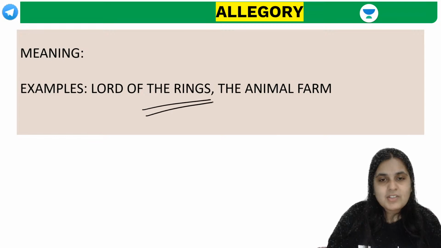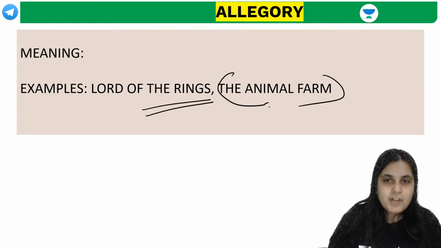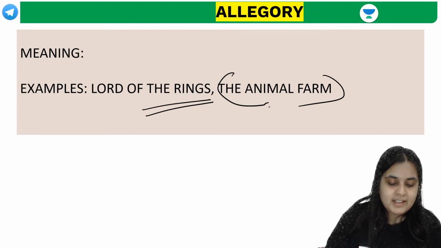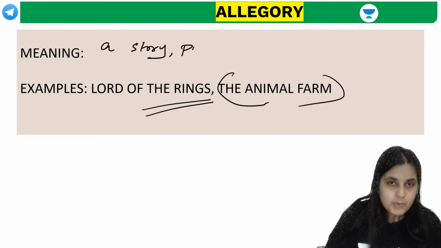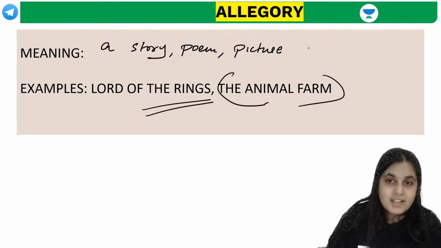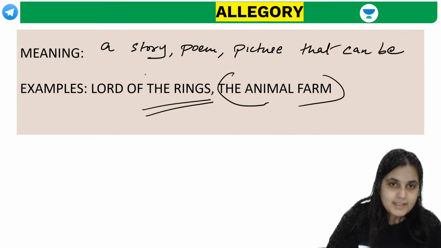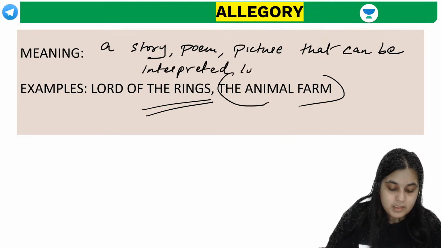Next one. This is very important, guys. Lord of the Rings is actually debatable here, but Animal Farm is basically an allegory. What is the meaning of it, guys? Can you tell me what it means? It basically means a story or a poem or a picture that can be interpreted to reveal a hidden meaning. To reveal a hidden meaning.